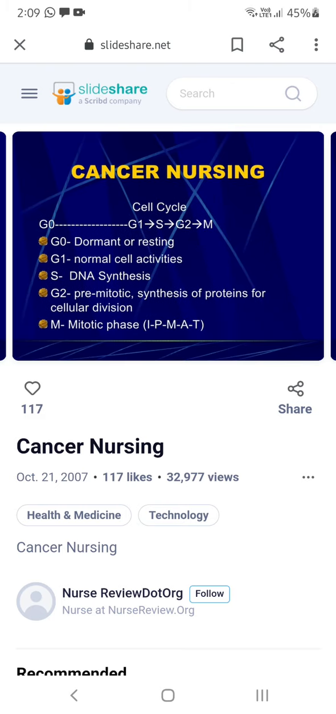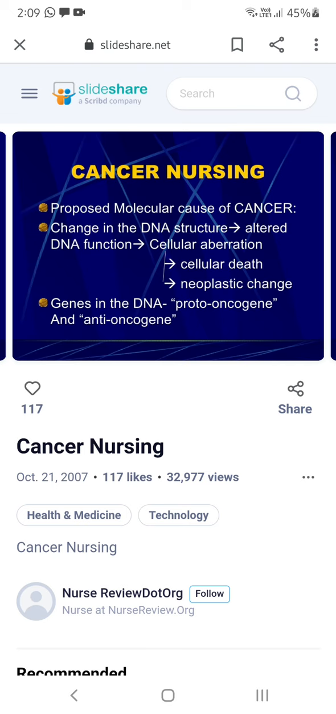So this is the cell cycle, how these are transferring. So G0 dormant, G1 normal cell activities, S DNA synthesis, G2 it is for cellular division, M is for mitotic phase. So these are the phases, IPMAT. This is the cell cycle, how it undergoes. Okay.